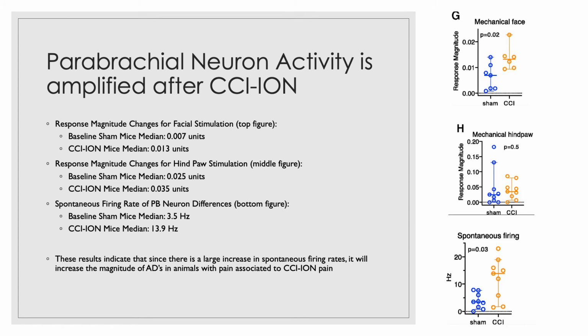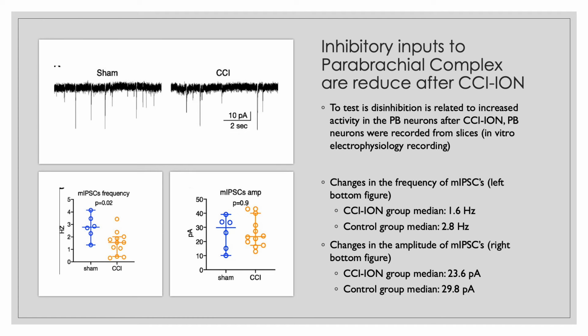So the parabrachial neuron activity is amplified after the CCI-ION in responses to the magnitude changes for facial and hindpaw stimulations, as well as the spontaneous firing rate of PB neuron differences. The inhibitory inputs to the parabrachial complex are reduced after CCI-ION. The changes in frequency of mIPSC and the changes in amplitude of mIPSC.